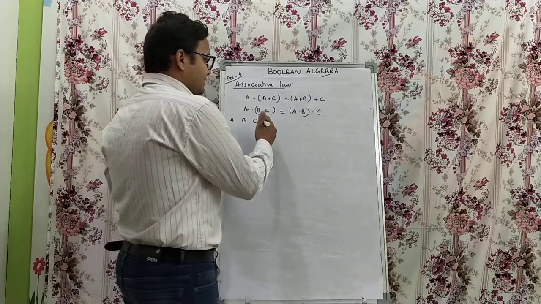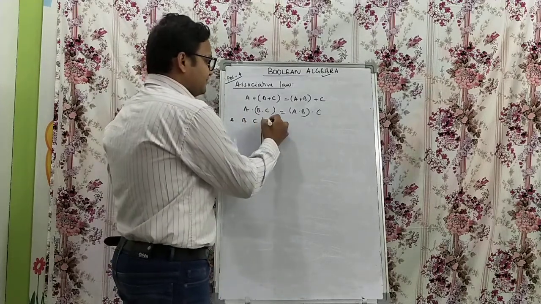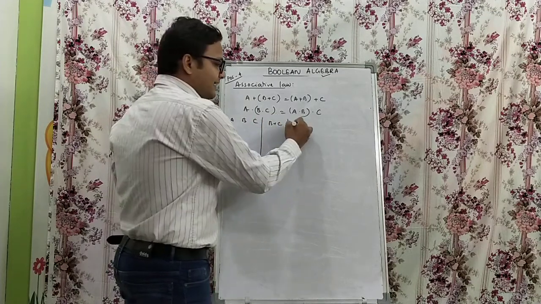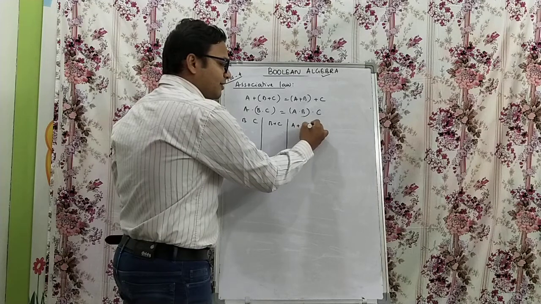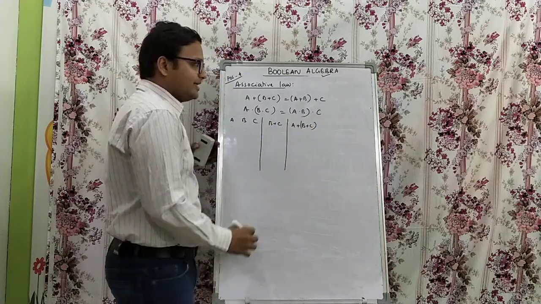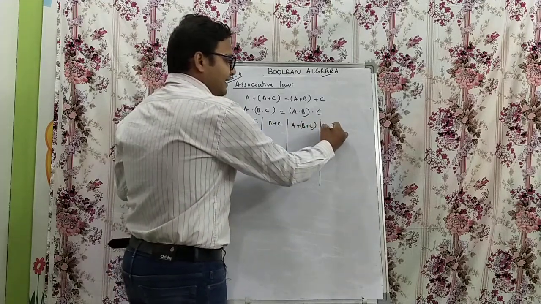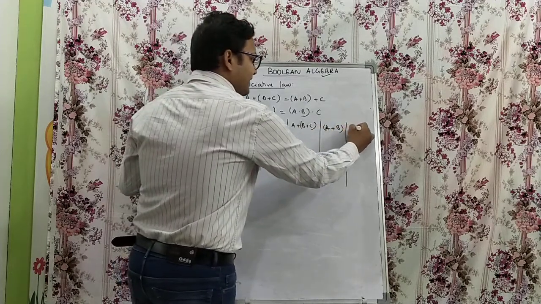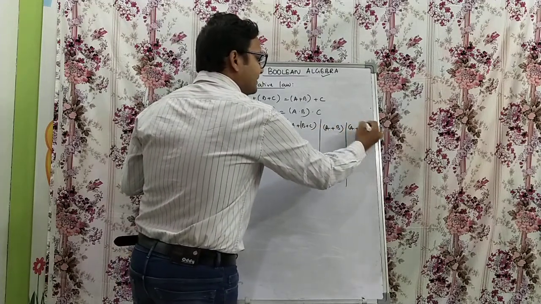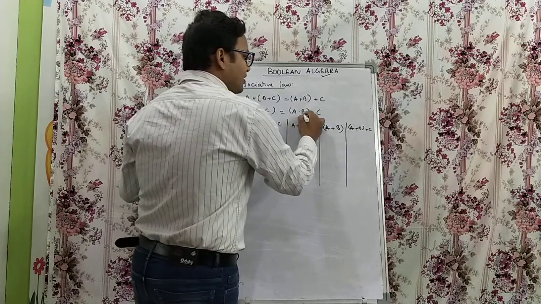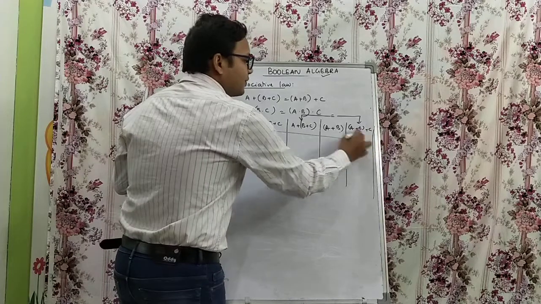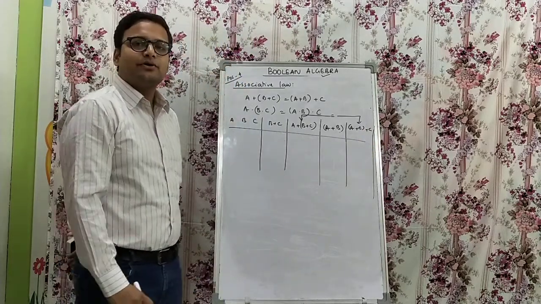Next, you can make first B or C, then take the logical OR operation with A, giving A or (B or C). Then take A or B. Next, make (A or B) or C. Then check whether these two column results are equal or not. This is the way we can prove the associative law using a truth table.